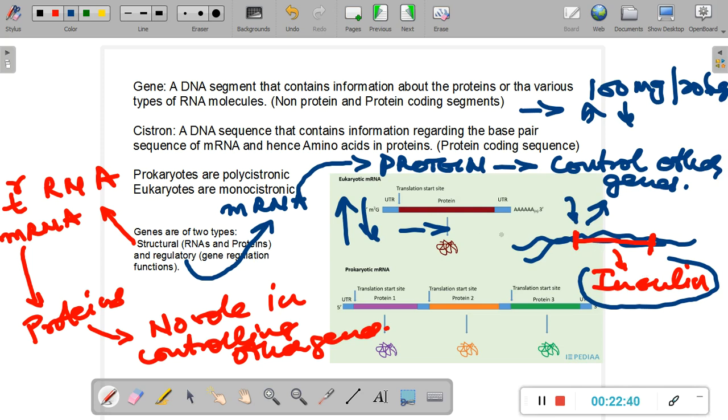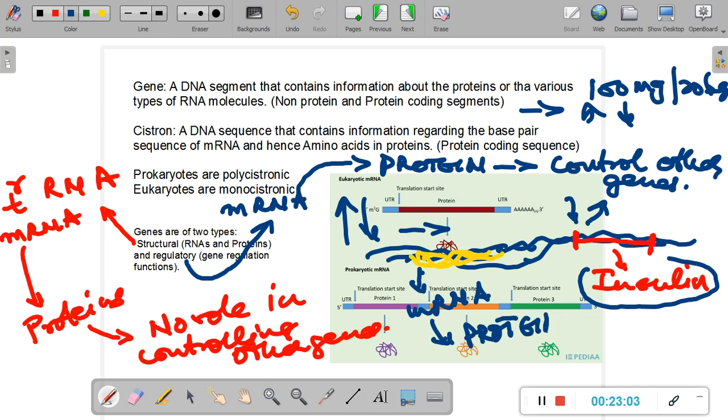Now there is a certain gene present elsewhere on the DNA. At some other place on the DNA there is another gene, and let us highlight it with yellow color. The mRNA that this gene produces will give rise to a protein, and this protein has only one function. It goes and acts on the insulin-producing gene and either stops it from working or tells it to start working.